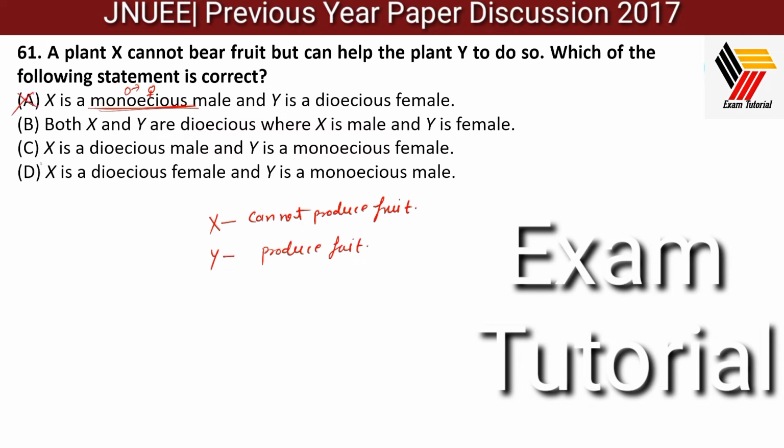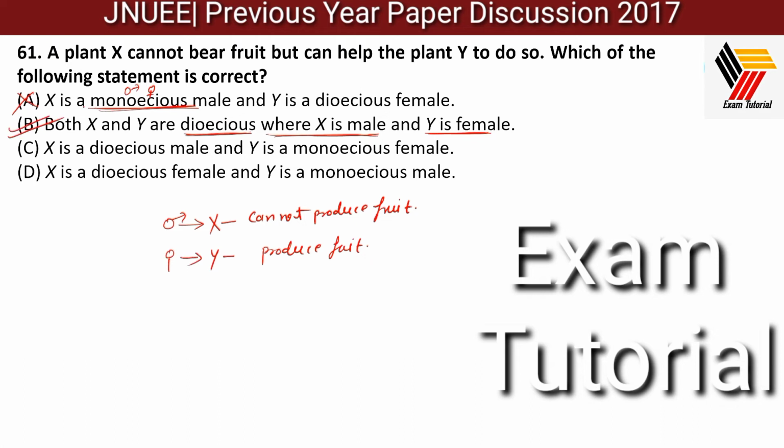So all places where monoecious is given for X are wrong. Both X and Y are dioecious: yes, that is possible. Dioecious means a plant is either male or female. X is a male, which cannot make fruits, and Y is a female, so this condition is possible. So B should be the answer.